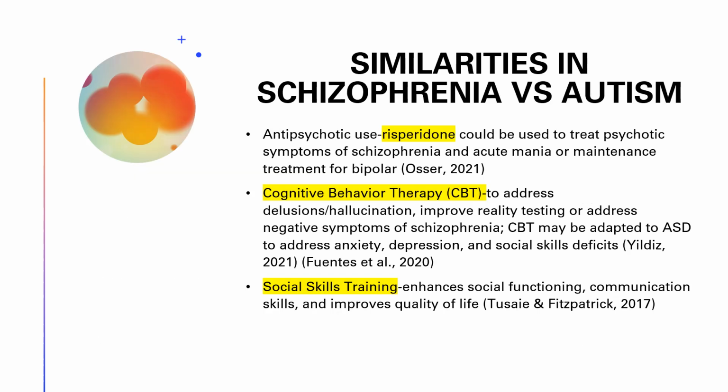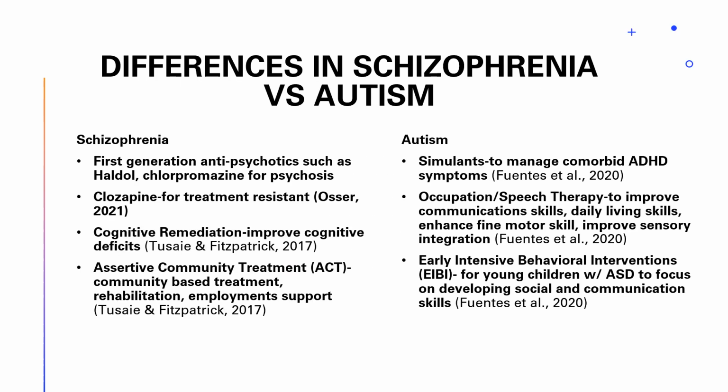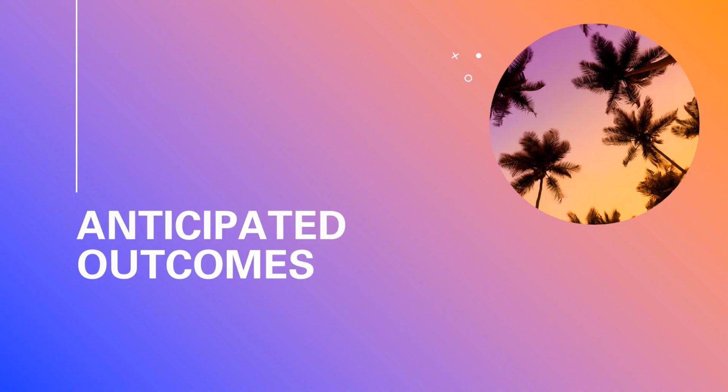In schizophrenia and autism, the use of risperidone in both are the commonality. Cognitive behavior therapy and social skills training are both utilized in both of these disorders. Differences between them: in autism, we don't use first-generation antipsychotics, and we don't use clozapine. And in autism, it's more likely we're going to use stimulants to manage those ADHD type symptoms. And then we're looking at the different therapies that are going to benefit each of the different disorders.